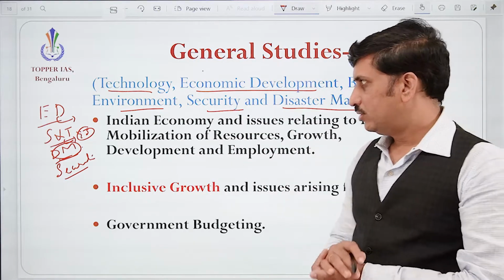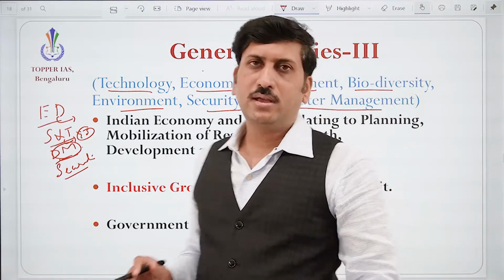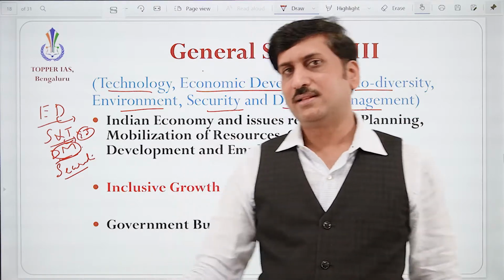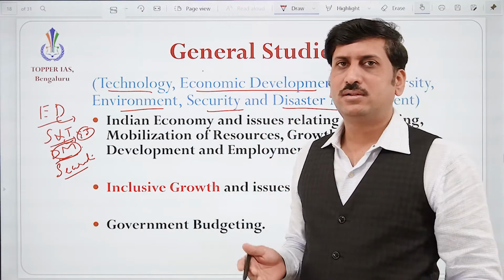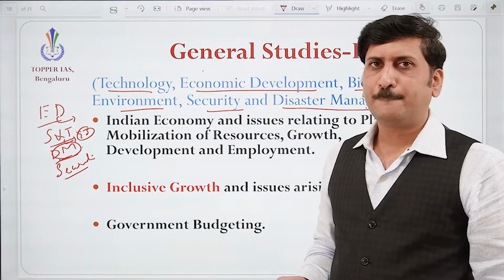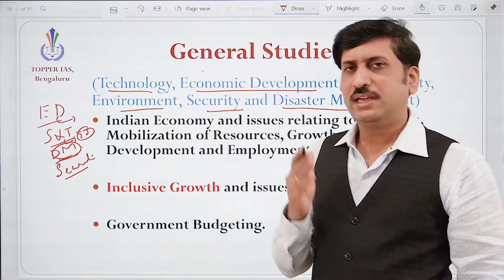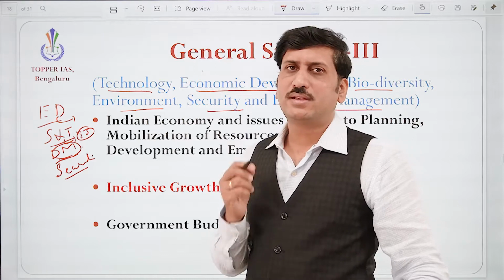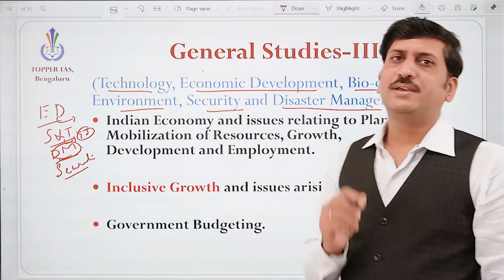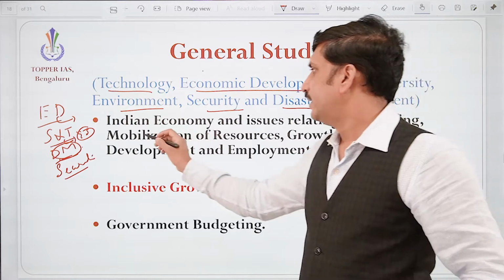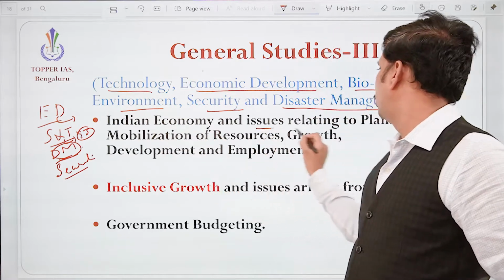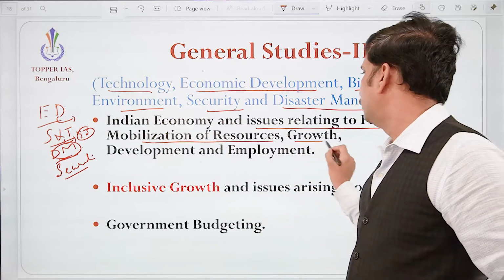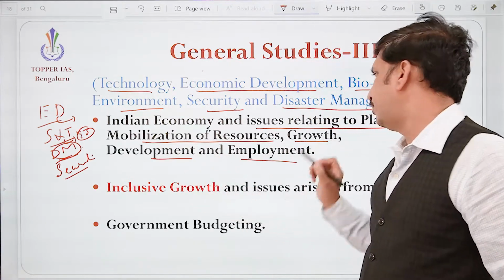So what is the syllabus in the Indian economy for the mains examination? Economy, we know, is a very important subject, because each administrator needs to use the resources conservatively, in an optimal way, right? So here: Indian economy and issues relating to planning, mobilization of resources, growth, development and employment.